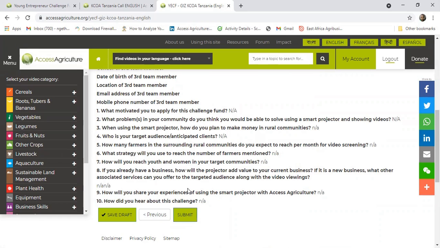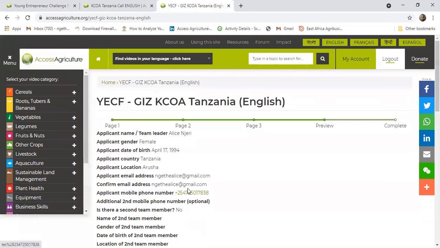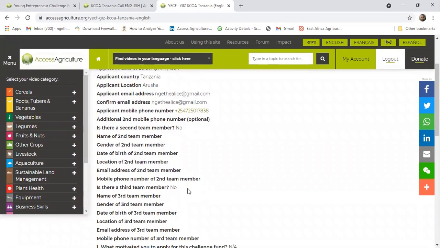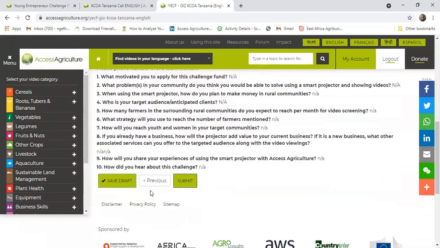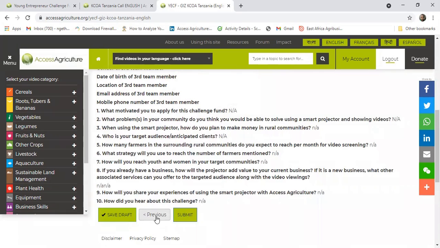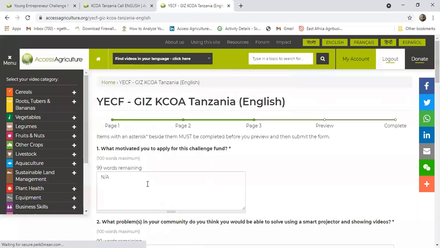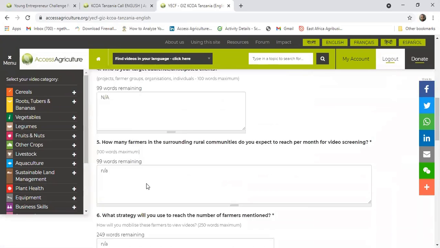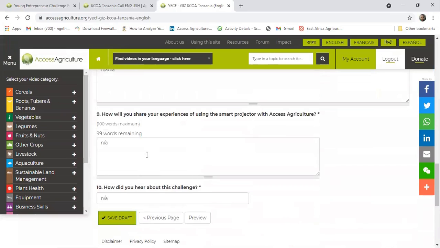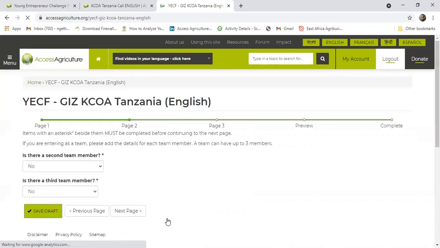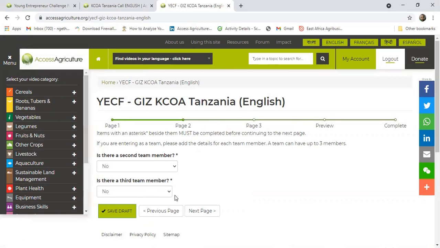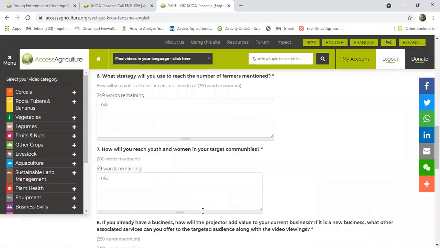Once you're comfortable with your application, meaning that maybe you don't need to change anything, or if you need to change anything, you can always use the previous button to go back to the page that you want. Like when you click previous now, you're going to go to the preview page, answering your questions. If again, you want to change something else in page 2, you continue to previous page and you'll be able to change. So we proceed now to submitting our work.